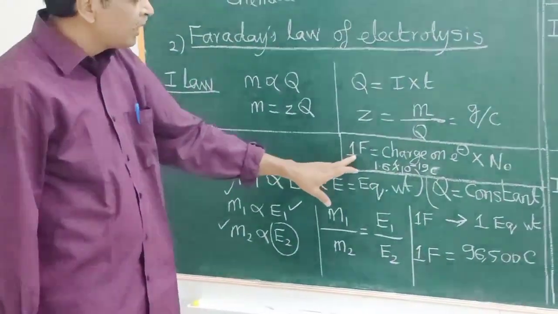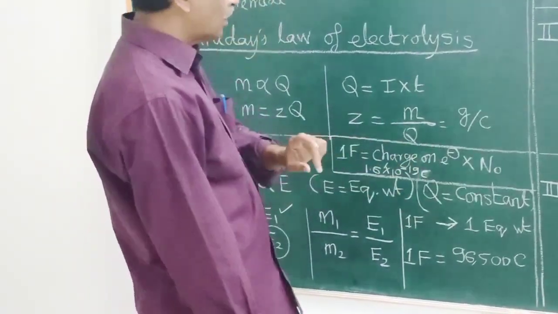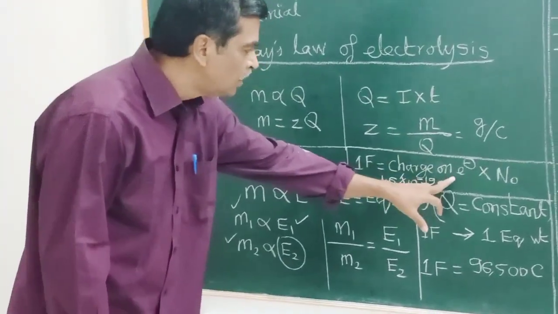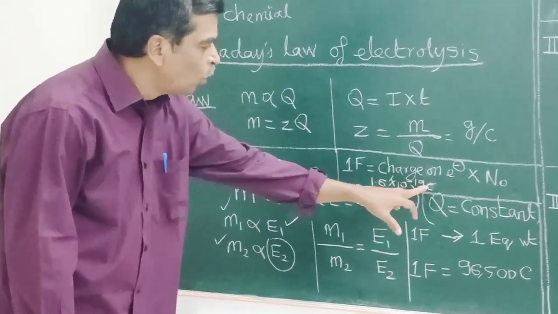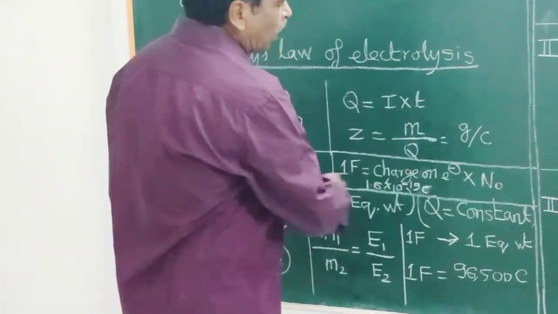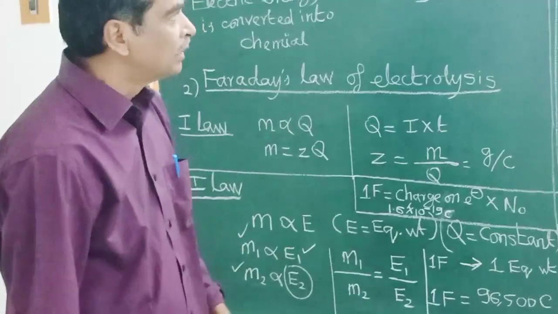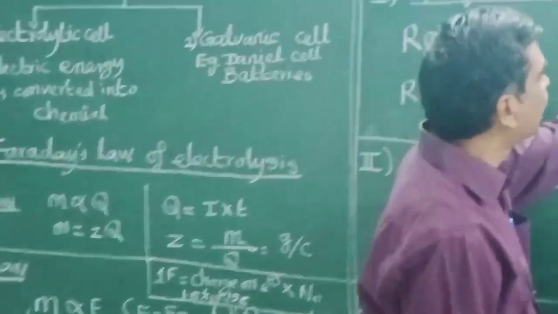That is, 1 Faraday is nothing but the charge on 1 mole of electrons. Therefore, the charge on 1 electron, that is 1.6 × 10^-19 coulomb, multiplied by Avogadro number will give this 96,500. Okay, now let us move to specific resistance and conductance.